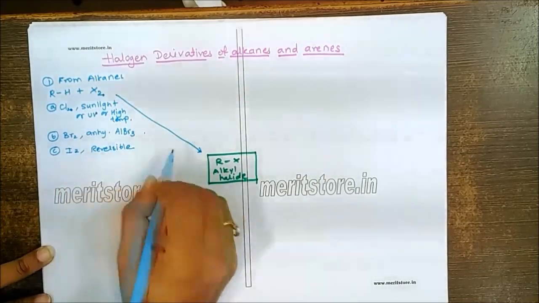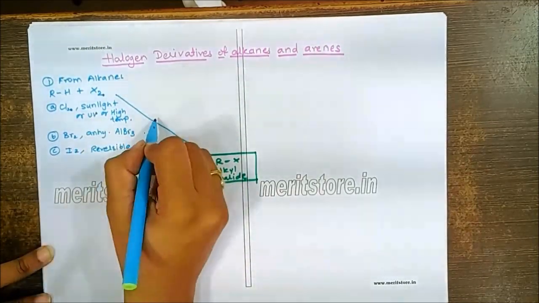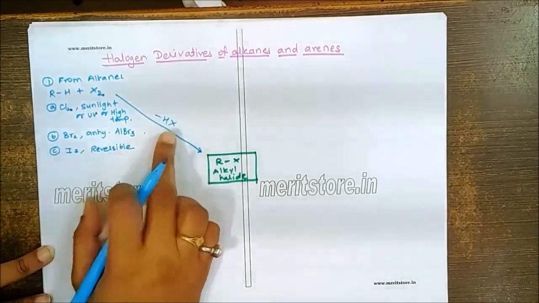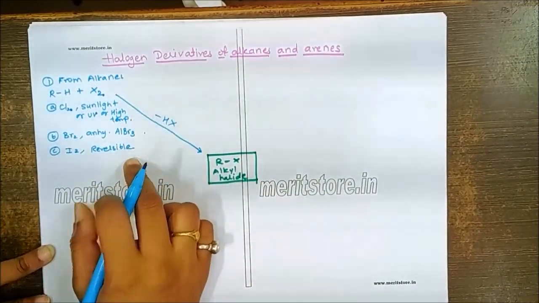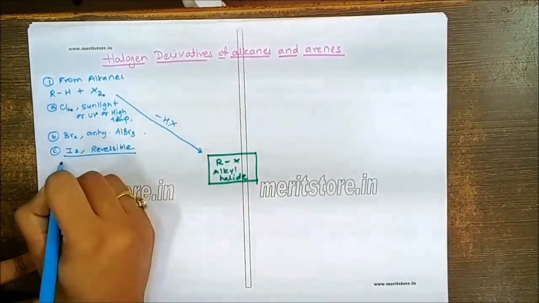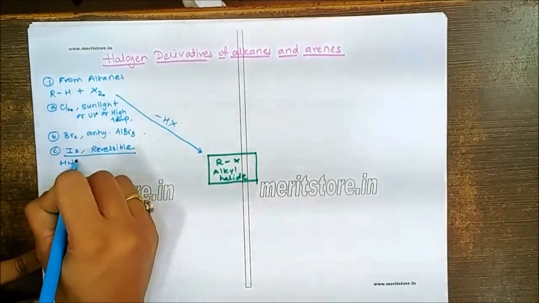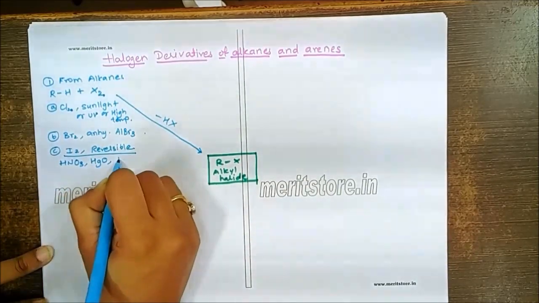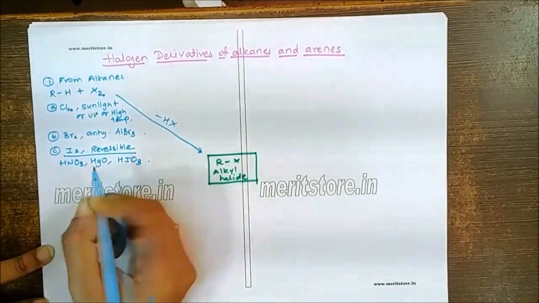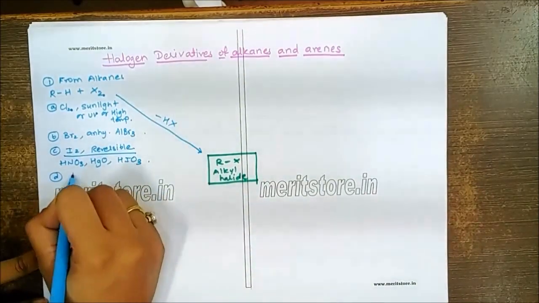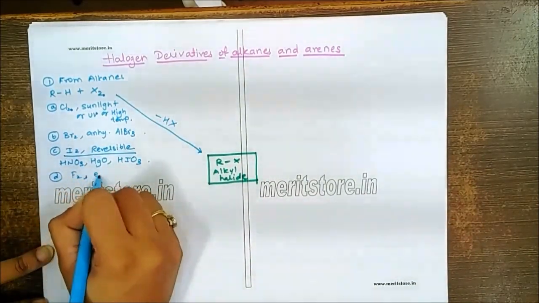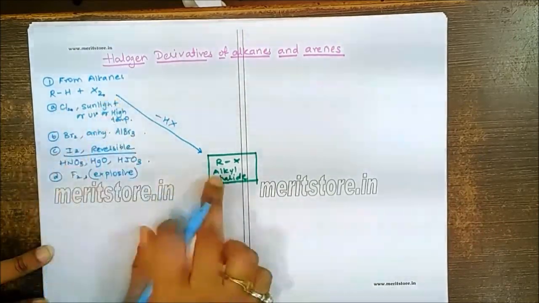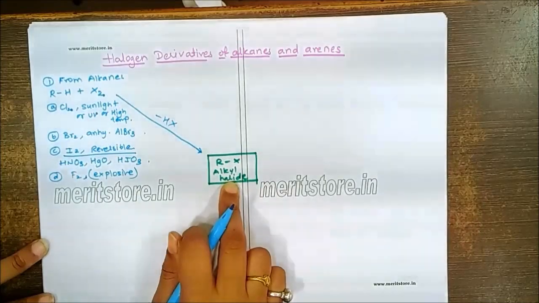The reaction is reversible because the byproduct HX in this reaction is HI, and HI is a strong reducing agent. Hence, we always carry out this reaction in the presence of oxidizing agents like HNO3, HgO, or HIO3. The last point is fluorine. We don't do fluorination because that's explosive in nature. So we can do the halogenation of alkane to get the corresponding alkyl halides.